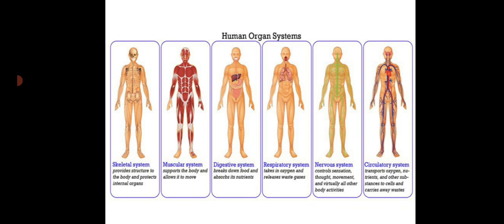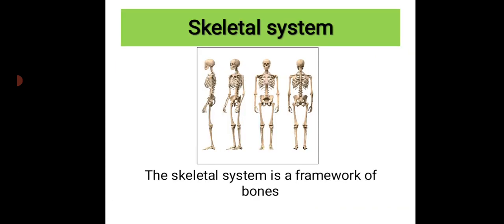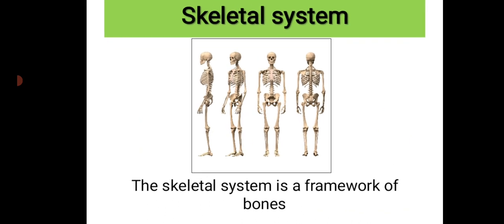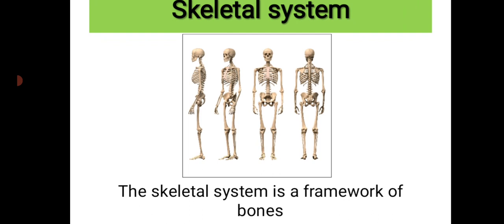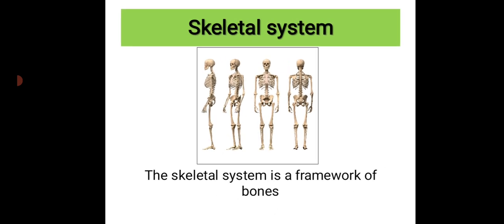So now let's see what the skeletal system is and how it works. Firstly, what exactly is the skeletal system? The skeletal system is a framework of bones. Here you can see the image, where all the bones collectively form a frame that is known as the skeletal system. All the bones are bound together to give shape and structure to our body.